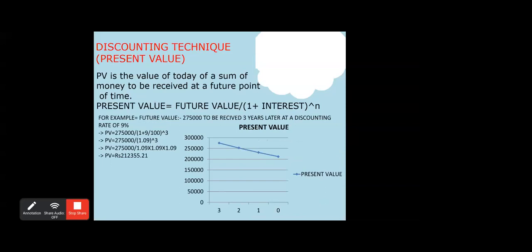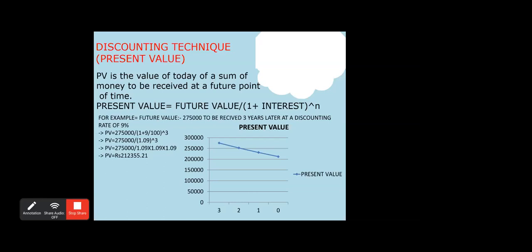Similarly, the present value is the value today of a sum of money which is to be received at a future point of time. It can be determined with the formula future value divided by 1 plus interest to the power of n. For example, the future value of money is 2,75,000, to be received 3 years later at a discounting rate of 9%. So the present value will be 2,75,000 divided by 1 plus 9, the discounting rate, to the power of 3, the number of years. So present value becomes 2,75,000 divided by 1.09 to the power of 3, which is 2,12,355.